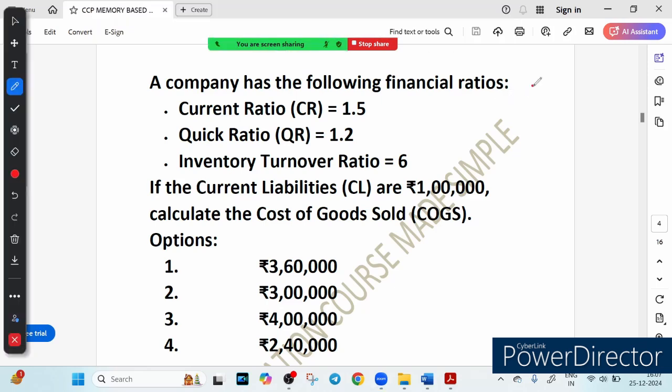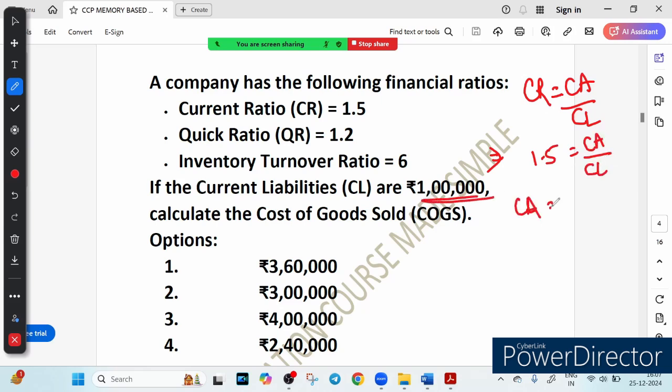So you know the current ratio. What is the formula of current ratio? It is nothing but current asset upon current liability. Okay, now see, it is given 1.5. So 1.5 will be how much? Current asset upon current liability, and current liability is 1 lakh. So you can say current asset will be how much? 1.5 times CL, or you can say 1.5 times 1 lakh. So this will be how much? 1,50,000. So this will be our current asset.